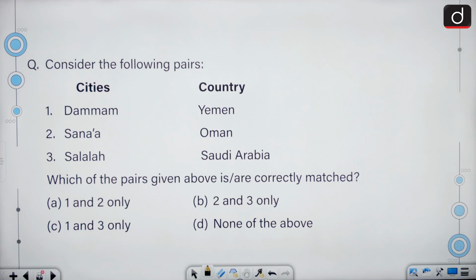Moving on, we have to match these cities to the country which they belong to. Dammam in Yemen, Sana'a in Oman, Salalah in Saudi Arabia. So as we have to select the correctly matched pair, none of them are correct. D is the correct answer.